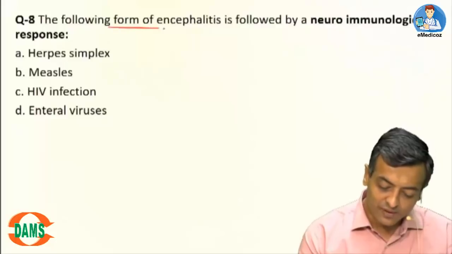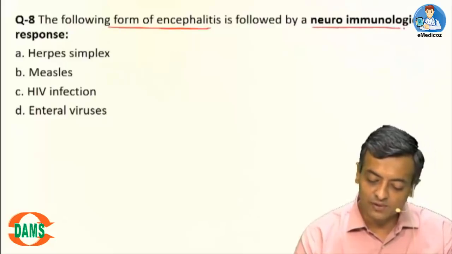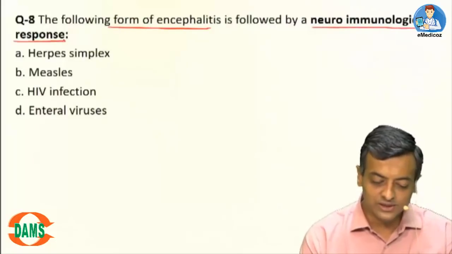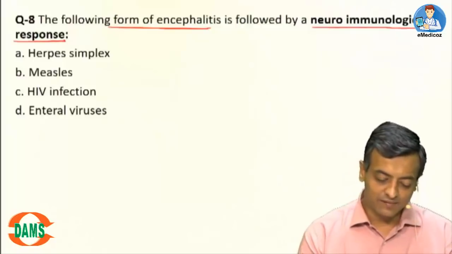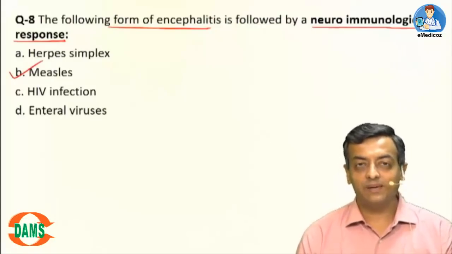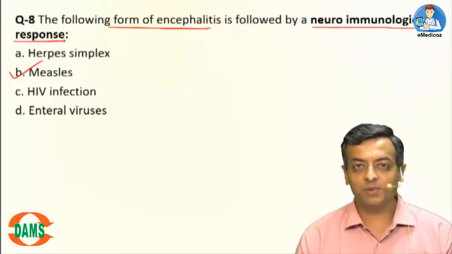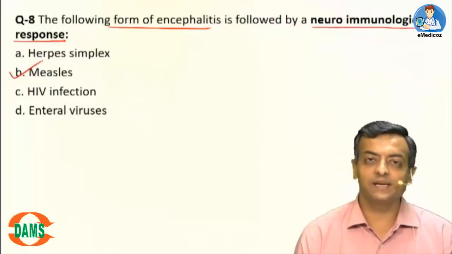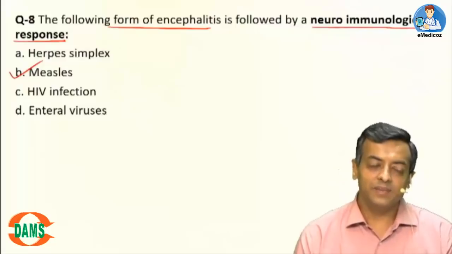Question number 8. The following form of encephalitis is followed by a neuroimmunological response. We are all familiar, measles. They contract it in childhood. Eventually there is an immune response which can lead to late sequelae; complications of measles infection can be present in the child.